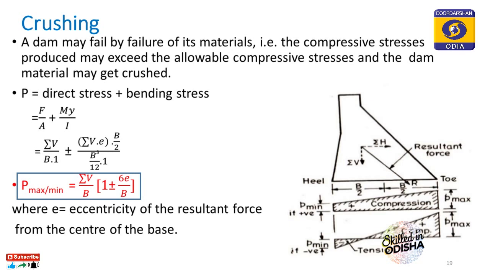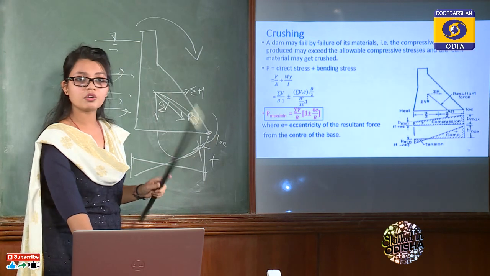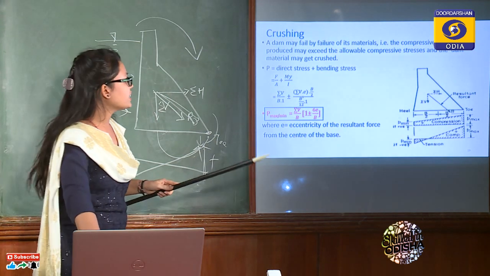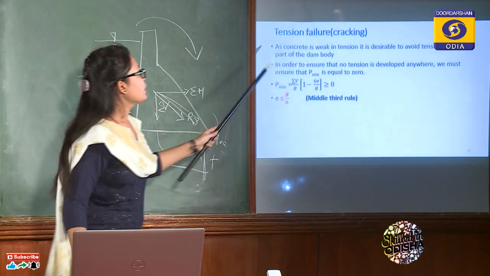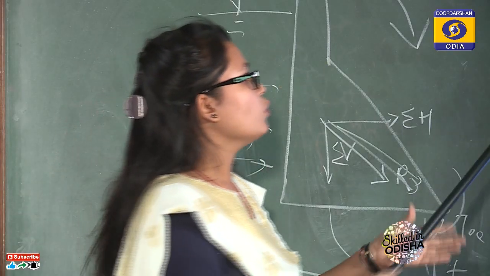Apart from that we have to see that there should not be tension anywhere. We know that concrete is weak in tension. So whenever there will be tension, there will be cracking in the heel portion, so that portion will act as a separate portion, and the width will also decrease, so failure will occur. So we have to prevent this tension failure.